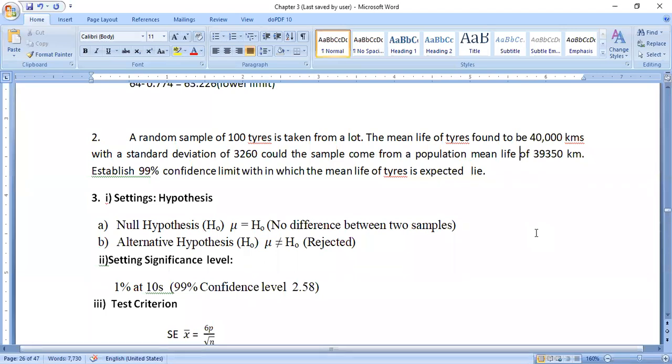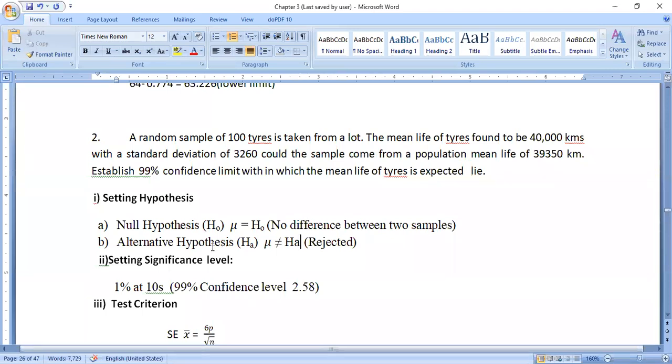Based on this given question, we need to remember the formula and the steps. Step number 1 is setting hypothesis. A, the null hypothesis, H naught: mu is equal to mu naught. Then the alternative hypothesis, that is HA: mu is not equal to mu naught.